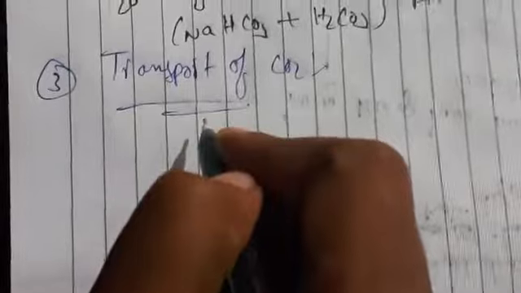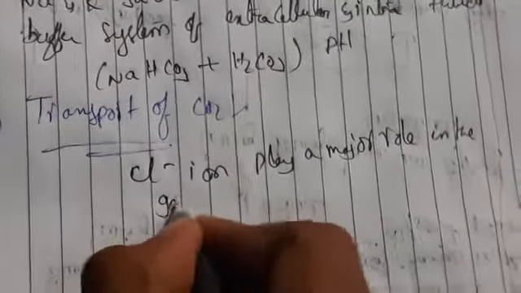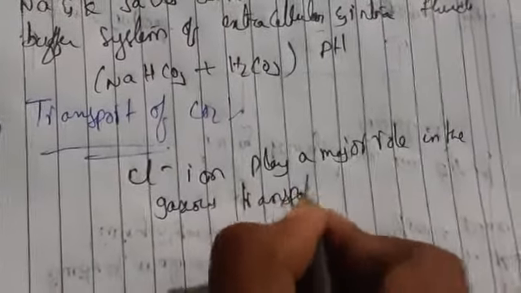Due to the presence of Cl, the Cl minus ion plays a major role in the gaseous transport of CO2.